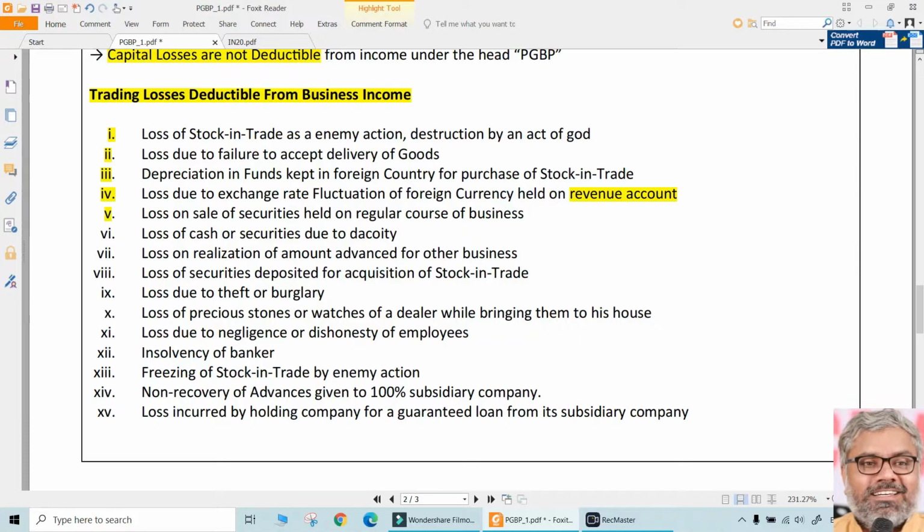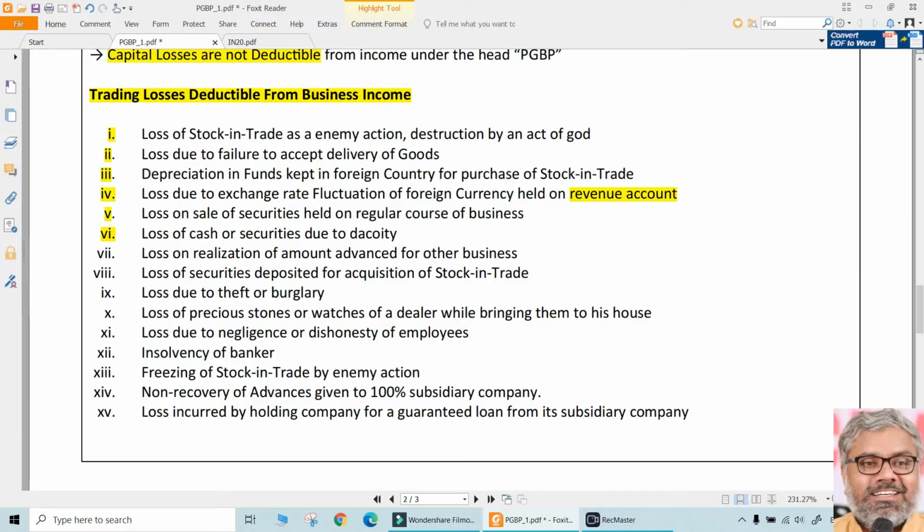Same way, loss on the sale of securities held in the regular course of business is naturally allowed as deduction, because if that is the business of the assessee, securities will be his stock in trade. Stock in trade is a concept to be understood very clearly. Stock in trade means the goods in which the assessee deals. Furniture is stock in trade for a furniture shop owner. Same way, jewelry is the stock in trade for a jeweler. Buildings are stock in trade for a real estate developer. Like that, securities are stock in trade for a person who has a business of buying and selling securities, and he incurs some loss on that. That is okay. That loss is allowed as deduction because it's a business loss. That is his business, so it is allowed as deduction.